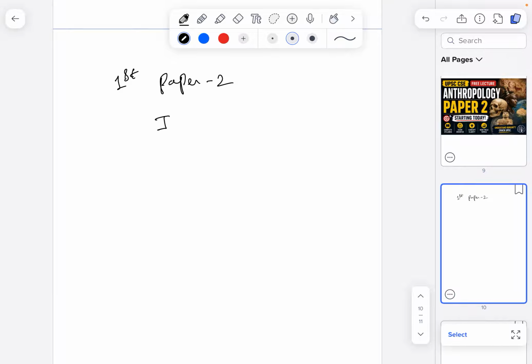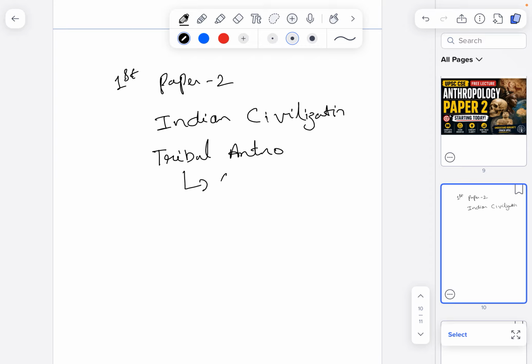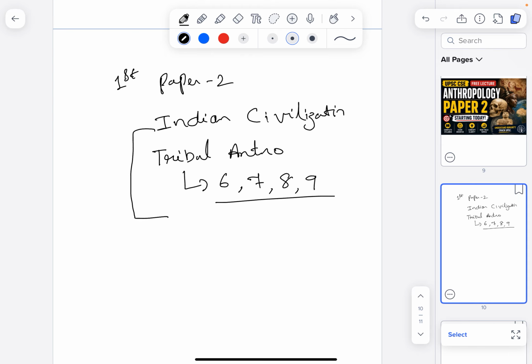First is Indian civilization, and the second, very important, is tribal anthropology. Chapters 6, 7, 8, and 9 will be about tribal anthropology, and in Indian civilization, chapters 3, 4, and 5.